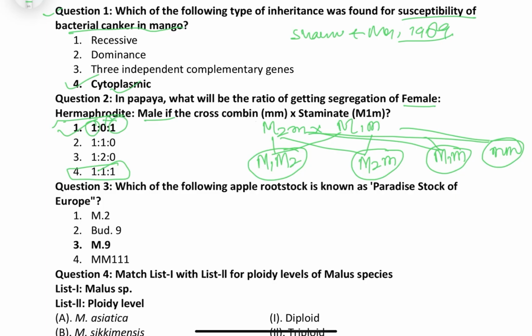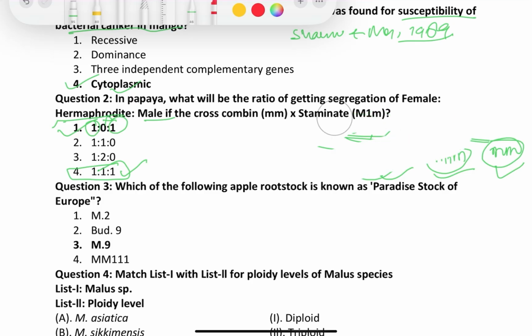So we are getting one hermaphrodite, one male, one female. This will be lethal. So for the ratio 1:1:1, we have to cross hermaphrodite with male. Like this only we can draw it. It's very easy, friends. So the concept must be clear.